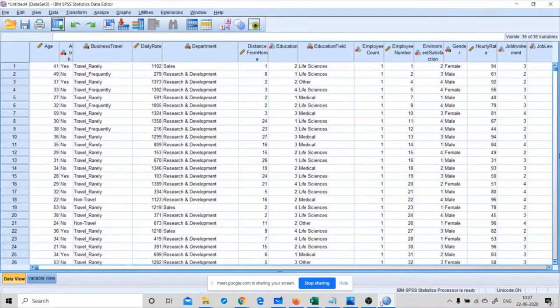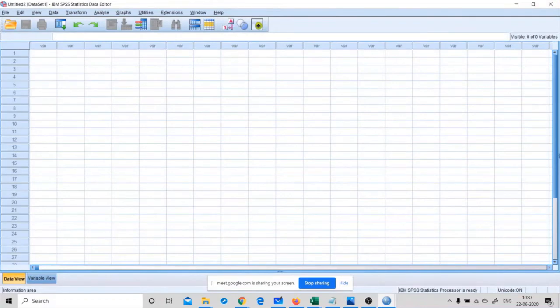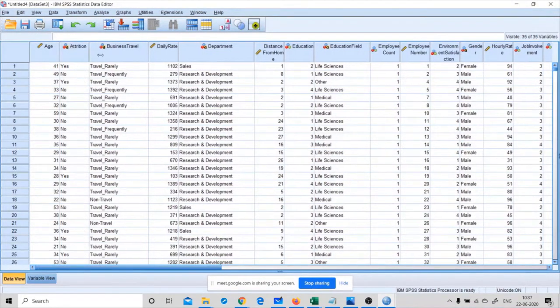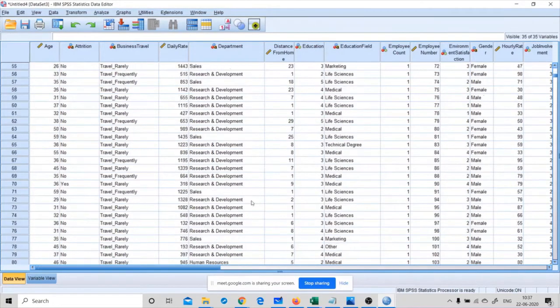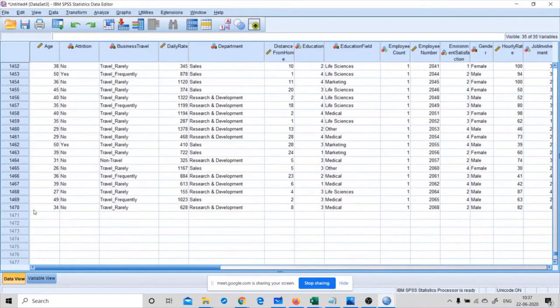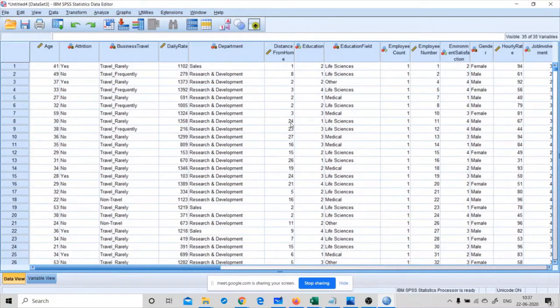Okay, so basically the error might be due to my having saved the document in the C drive. I don't know, that might be the issue. Anyhow, I have opened the data set now, so you can all see it here. This data set is composed of 35 variables, so 35 columns, and 4,470 records. What is meant by population here is, if you consider the whole data set, then that is called the population.